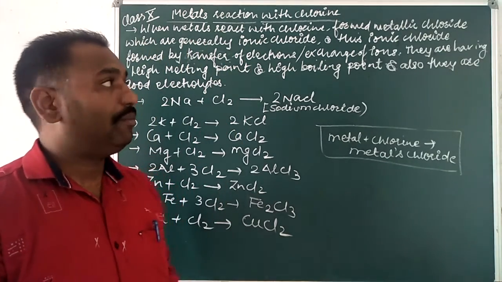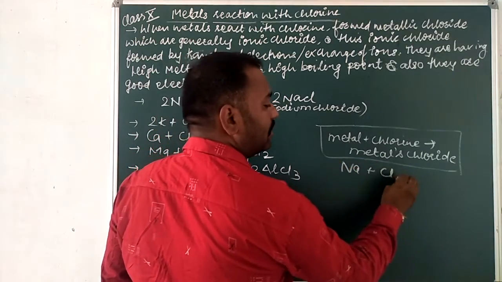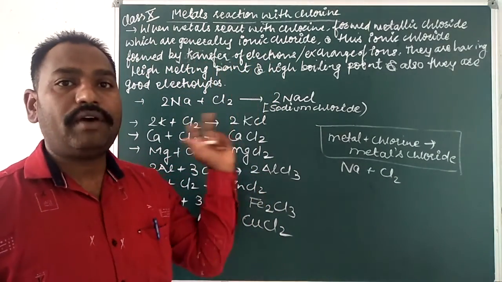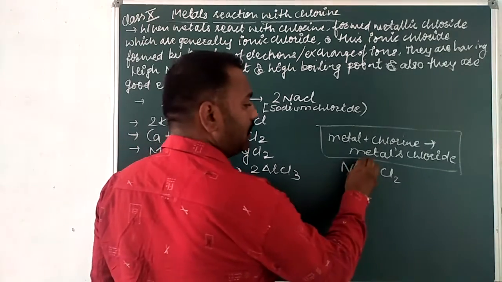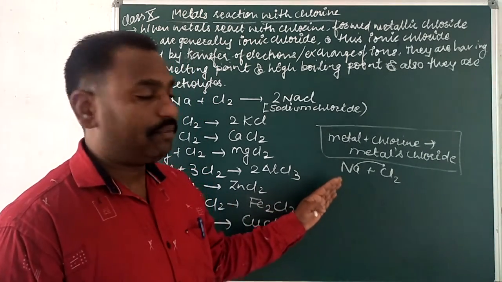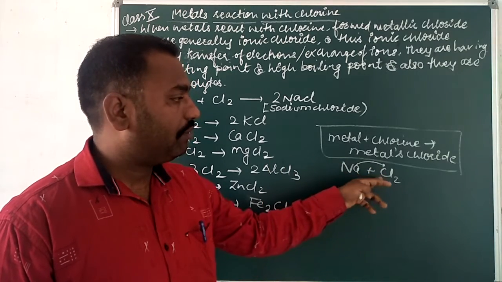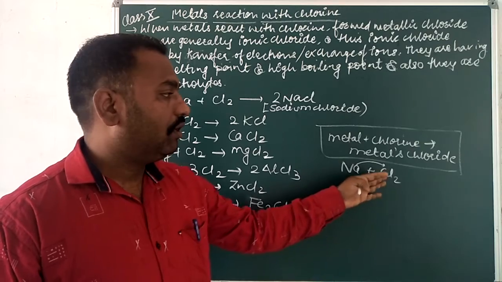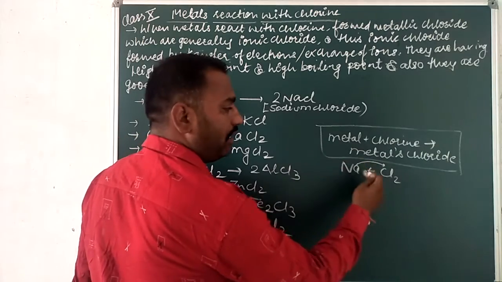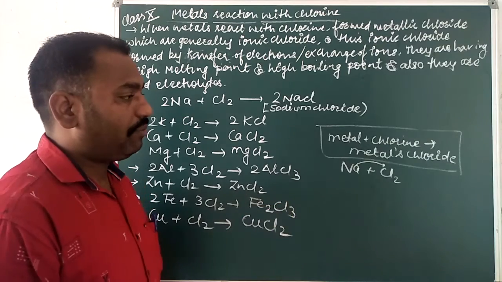They are ionic chlorides because, here it is Na and this is Cl2, there is a transfer of electron or exchanging of ions. From sodium, the one extra electron in the outermost shell can be transferred to the vacant place in the valence shell of chlorine. So due to that there is the formation of NaCl.